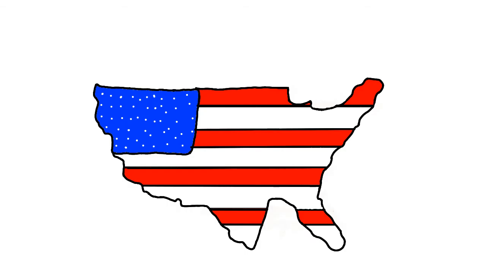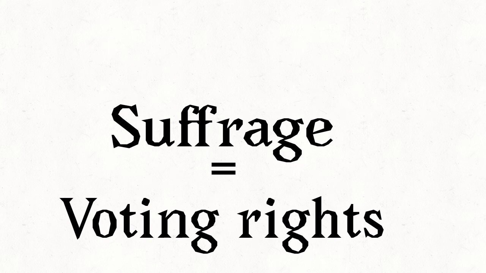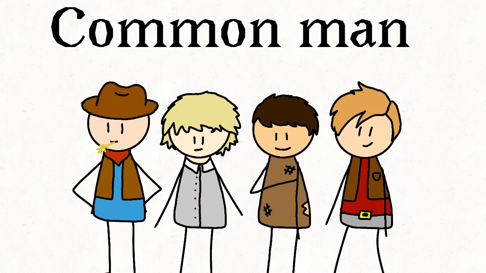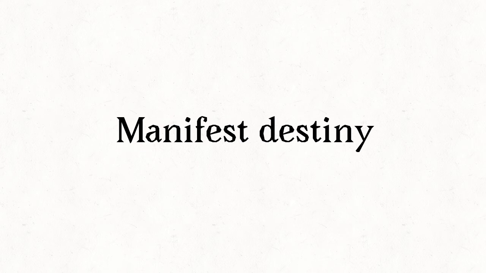American ways today. Important events that happened in this unit are suffrage, also known as voting rights, being extended to the common man, Worcester versus Georgia, Manifest Destiny, Trail of Tears, Oregon Trail, Californian Gold Rush, and westward expansion.